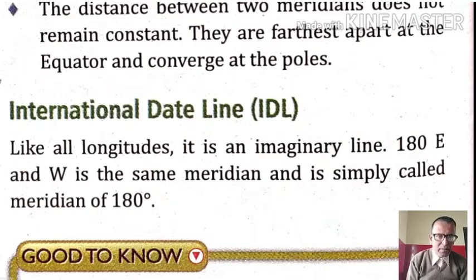So at this particular line, no direction in the form of east or west is given, so it is simply written as 180 degree, and that one line of 180 degree which stands for both east and west is known as the International Date Line.